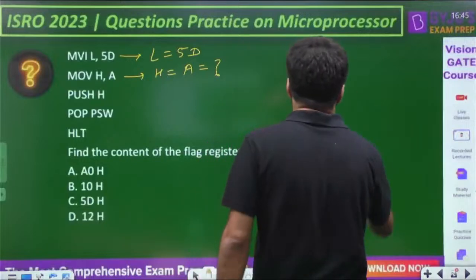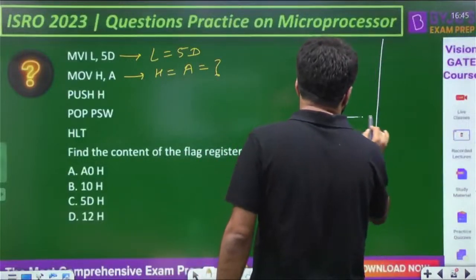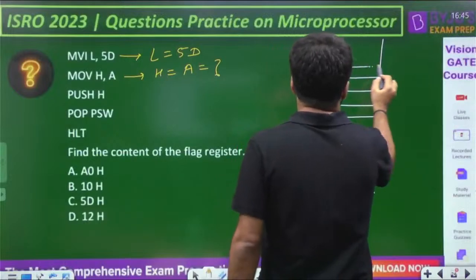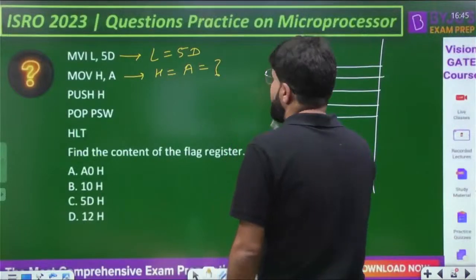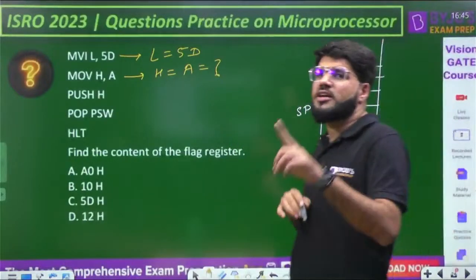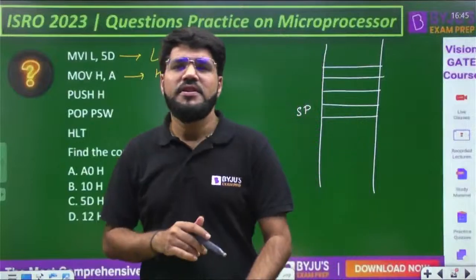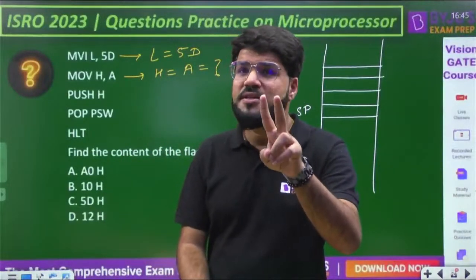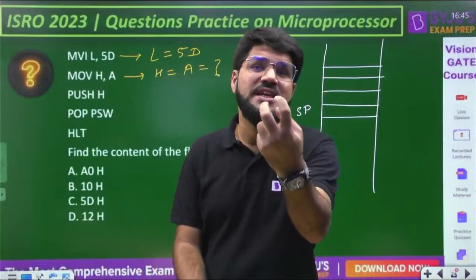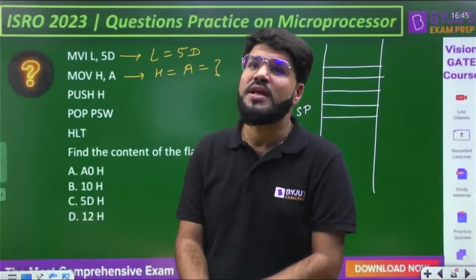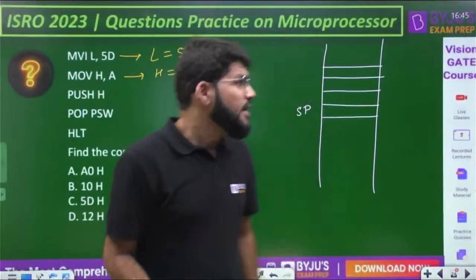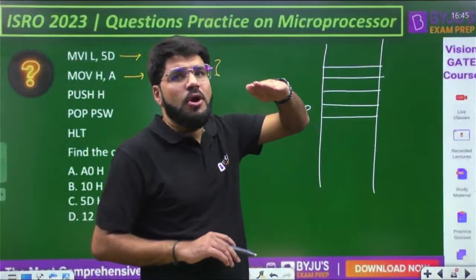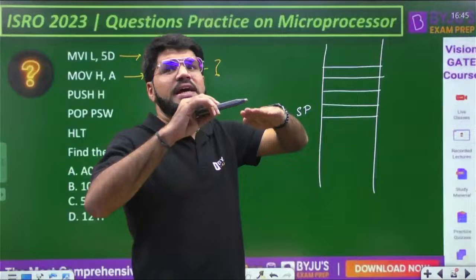What is the value of the stack pointer? Not known to me, no problem. There will be some value in the stack pointer, and whenever the first push instruction comes, yes Surajit, an equal number of push and pop should be there in the subroutine, and no instruction like SPHL which will change the stack pointer contents. Both have to be taken care of. So there will be something in the stack pointer, and we assume by default that the top of stack is loaded, so the next data should be above it.